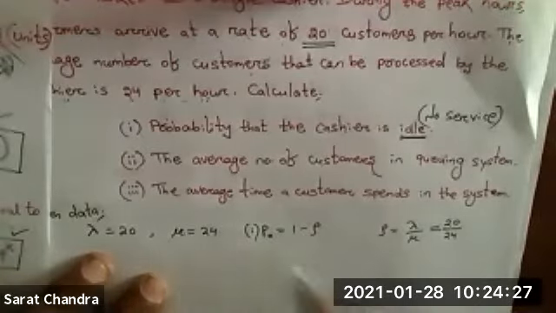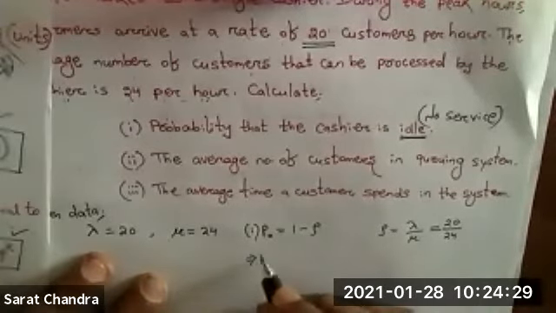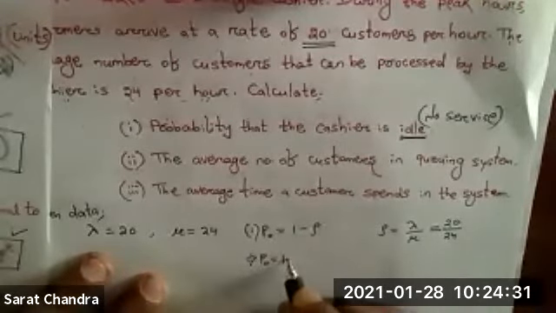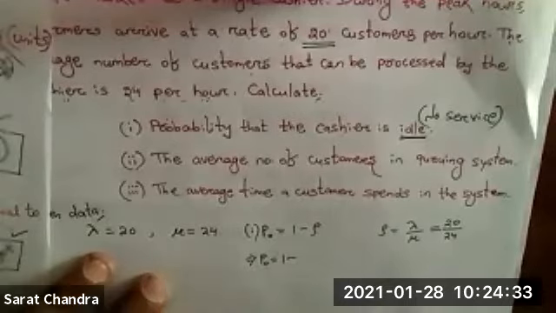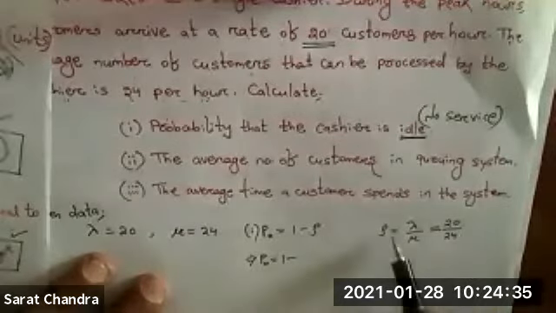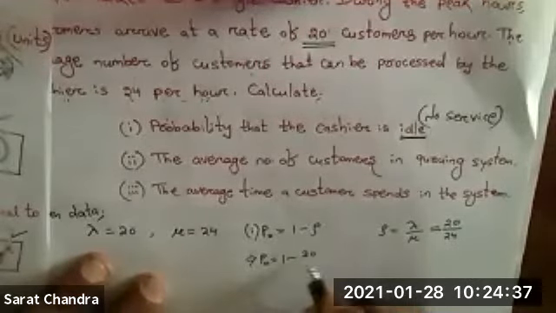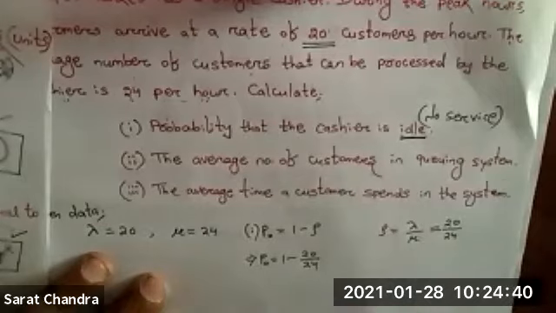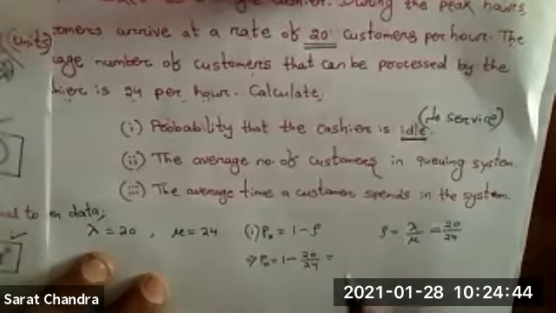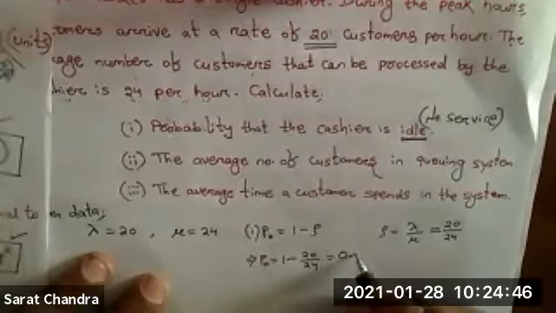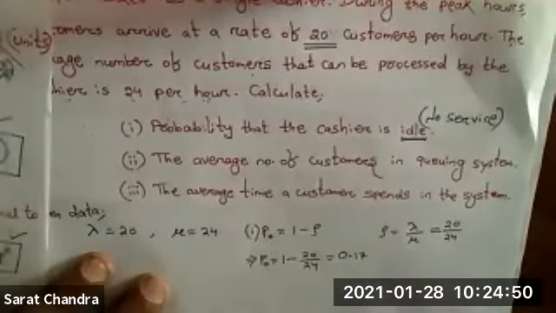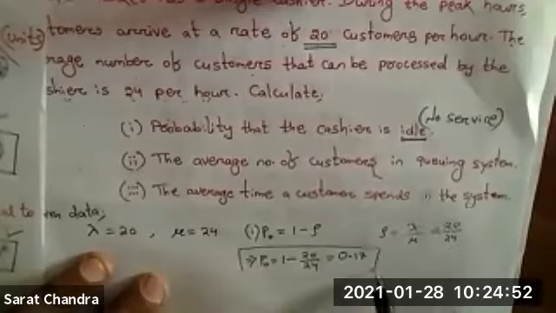Now if I put this value over here, that implies P naught equal to 1 minus 20 by 24. If you solve it, my answer will be approximately 0.17. Whatever you are writing, 0.16 or 0.17, something like that will come.